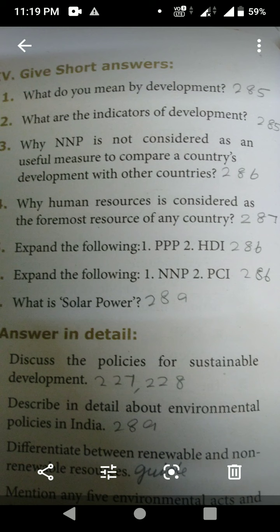Next, fifth question. Expand the following: PPP, HDI. That also is page number 286, under the heading Indicators of Economic Development. Fourth line, Purchasing Power Parity PPP and the Human Development Index HDI. Next, expand the following: NNP, PCI. Also page number 286, under the heading Indicators of Economic Development, Net National Product, Per Capita Income.